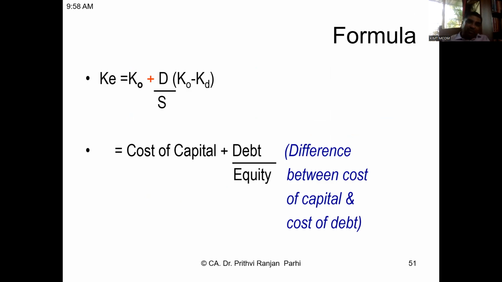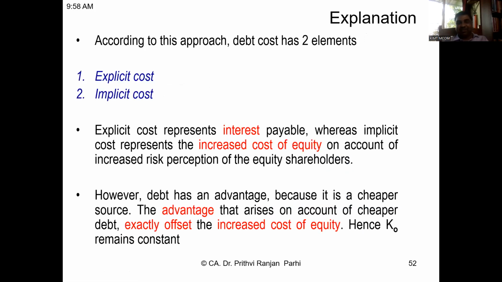So, out of this conclusion, one can derive cost of equity. Here it says cost of equity is more, that is the overall cost plus something. So the formula is, cost of equity is equal to KO plus D by S, the proportion of debt in the capital structure, multiplied with KO minus KD. It's the difference between overall cost and cost of debt. So cost of equity is equal to cost of capital plus debt by equity into the difference between cost of capital and cost of debt. That is the formula, you understand.